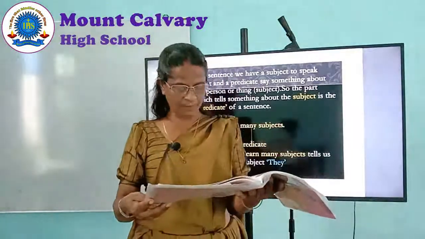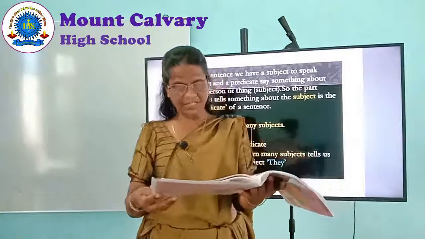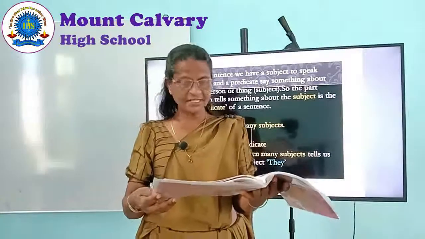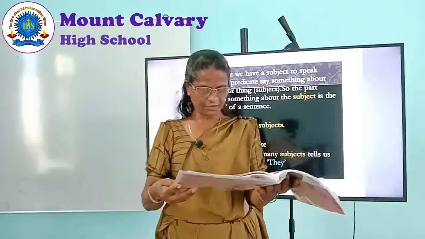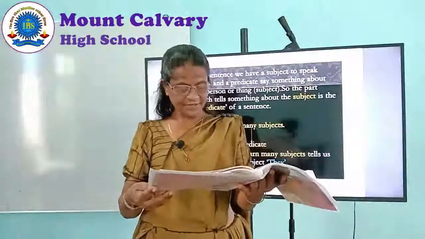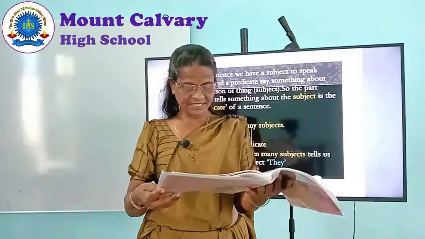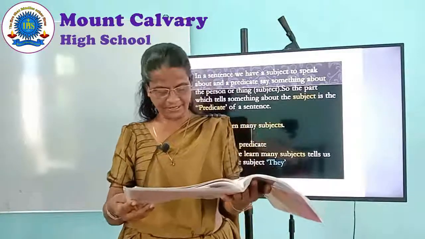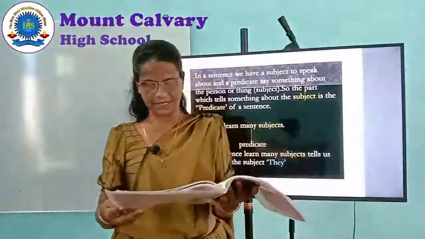I is the subject. Met her after a long time is the predicate. Her is the object. Fifth one, did you see him there? You is the subject. Did see him there is the predicate. And him is the object.